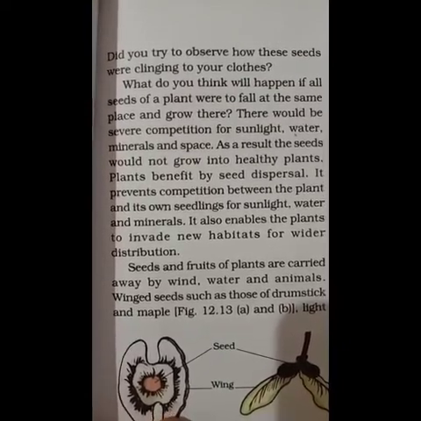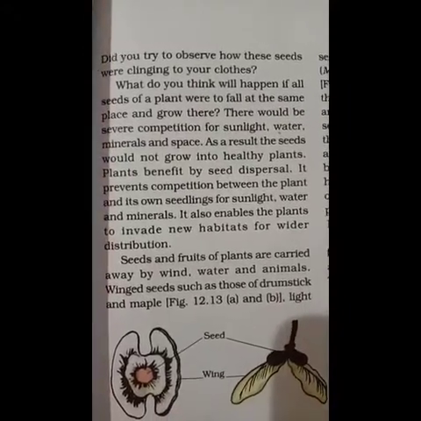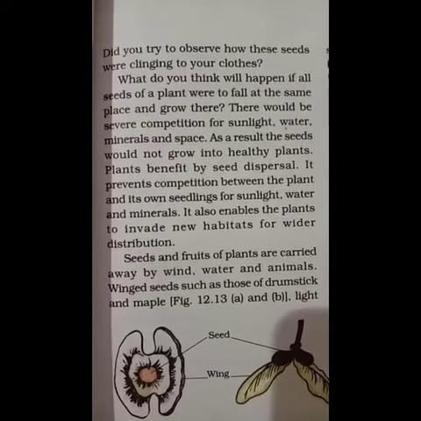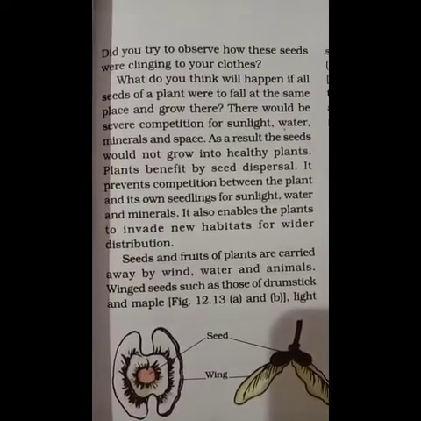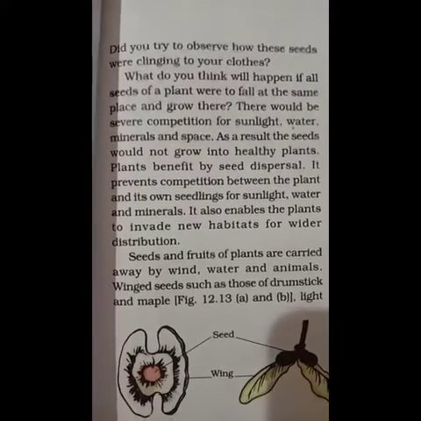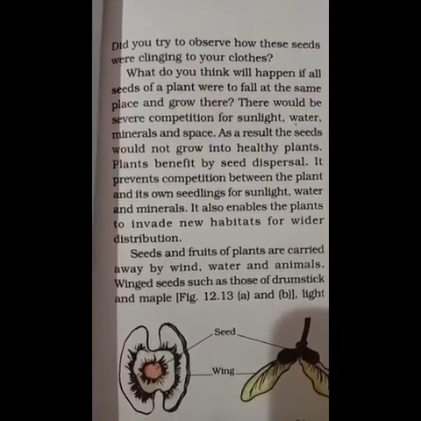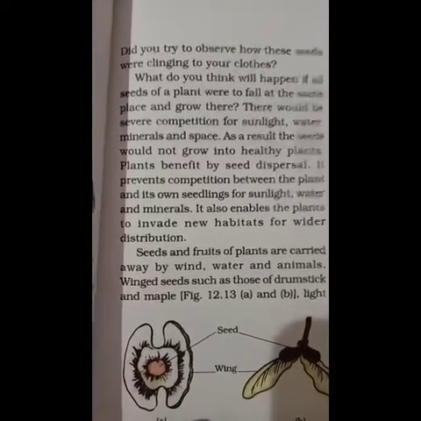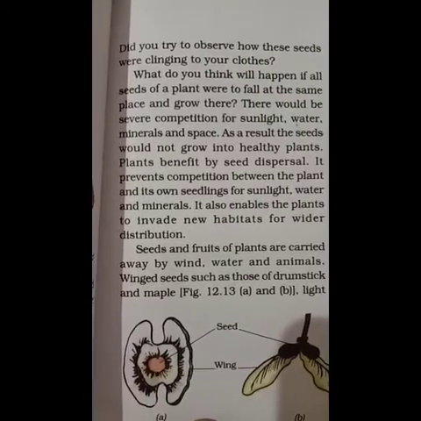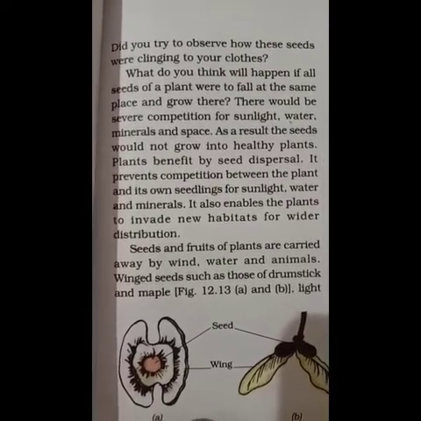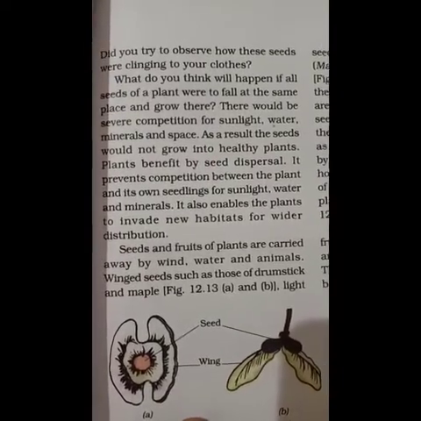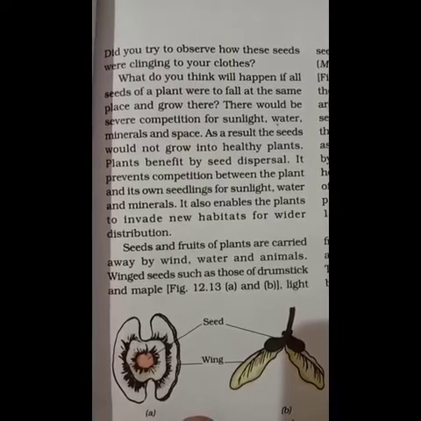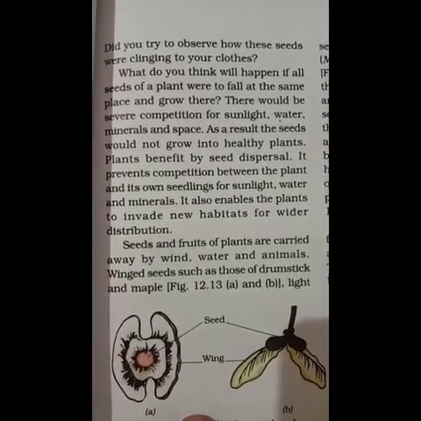The seeds and fruits of plants are carried away by wind. These are the different methods of dispersal. By wind, the seed might get dispersed from one place to another. And when you are watering the plants, the seed may move from one place to another. And through animals, for example dogs and cats, if they go around a park or garden, they come back with sticky seeds on their body. This may fall on the soil when they are moving, right?